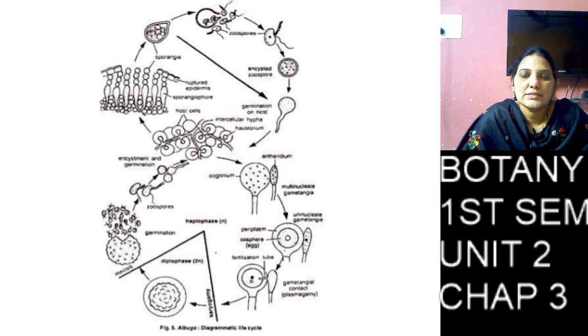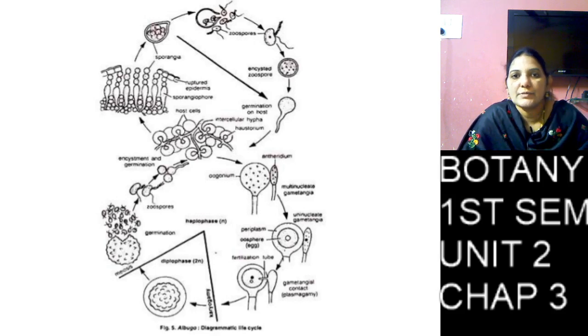So this is Albugo, white rust. This Albugo causes white rust disease in Cruciferae and Amaranthaceae families, especially in the Amaranthaceae family, and in cabbage, cauliflower, turnip, radish, mustard. So very important. This is an essay question for first year students. Very important. So I tell you once again briefly.